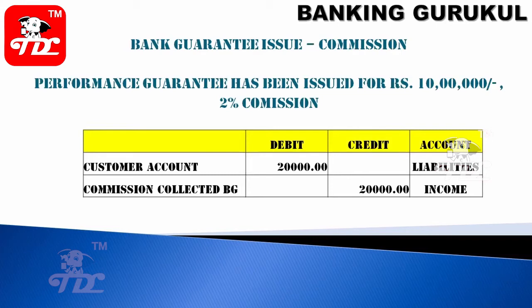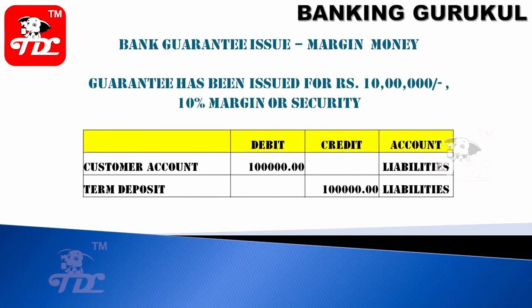What are the accounting entries posted for the BG commission? For example, on 10 lakhs at 2% commission, 20,000 will be collected from the customer account and credited to the income ledger, commission collected from BG. Some guarantees will be issued on a margin security amount. For example, a 10 lakhs BG issued with 10% margin: then the customer account will be debited 1 lakh rupees and it will be transferred to a term deposit, and this deposit will be kept as security against this bank guarantee.